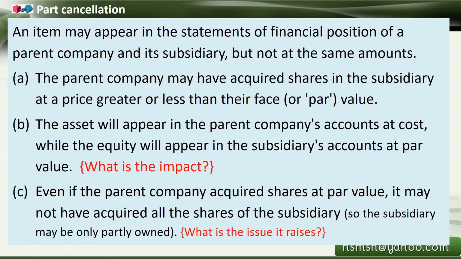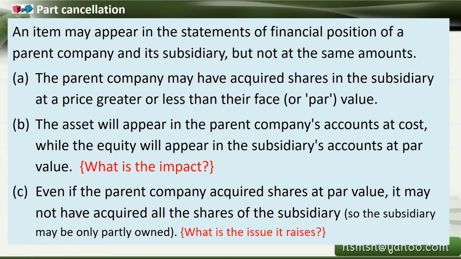Okay, there may be some intra-group transactions with some differences. An item may appear in the statements of financial position of a parent company and its subsidiary, but not at the same amounts. The parent company may have acquired shares in the subsidiary at a price greater or less than the face value. That means either at a premium or at a discount. The asset will appear in the parent company's accounts at cost, while the equity will appear in the subsidiary's accounts at par value. So let's understand what the impact of this is.